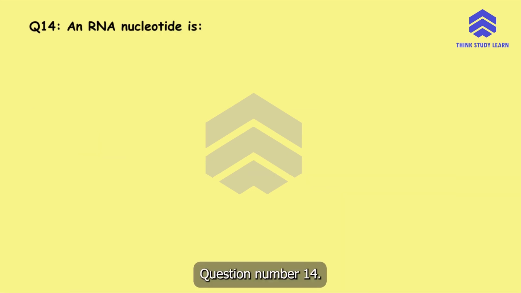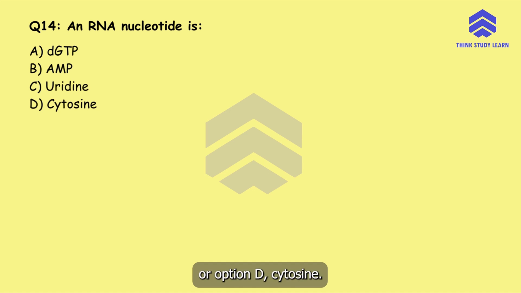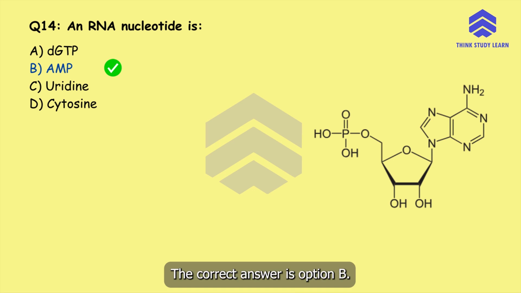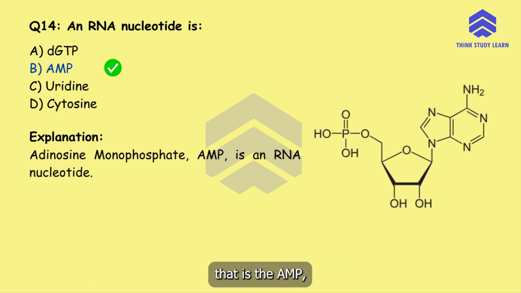Question number 14. An RNA nucleotide is option A, dGTP, option B, AMP, option C, uridine, or option D, cytosine. The correct answer is option B. Adenosine monophosphate, that is the AMP, is an RNA nucleotide.